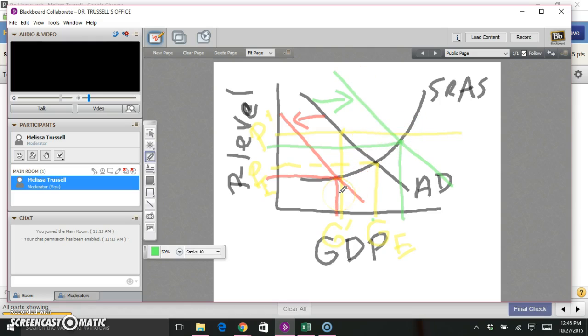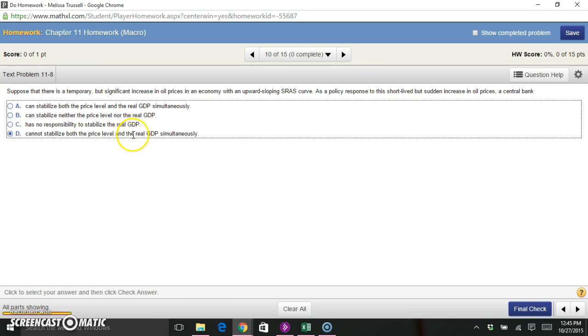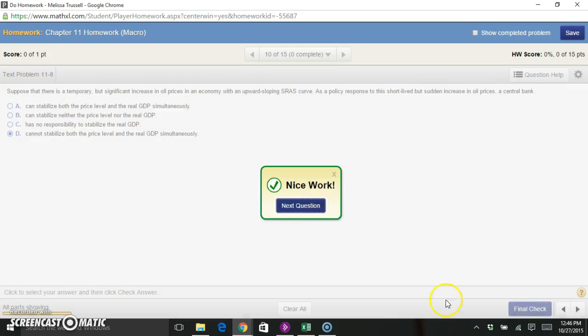So their only two options are the red line or the green line. With the red line, they fix price but not GDP, the price problem but not the GDP problem. With the green line, they fix the GDP problem but not the price problem. So let's go back to our question, and we see that the only answer is that they can't stabilize both. They can work on one but not the other, but they cannot stabilize both the price level and the GDP simultaneously. We can check that, and we're told we have done nice work.